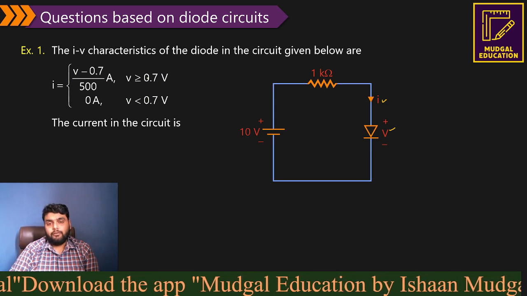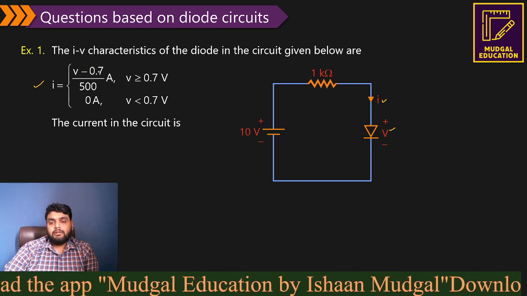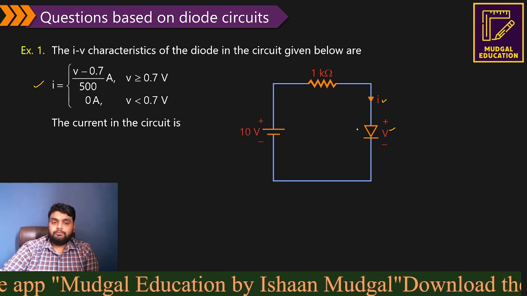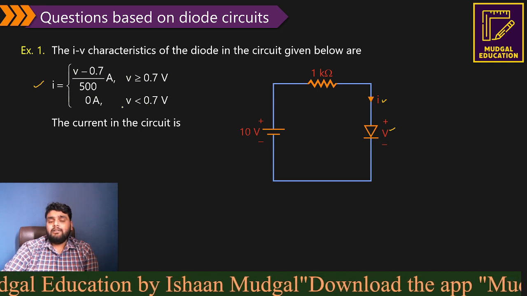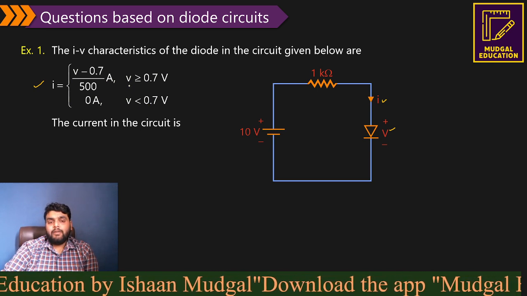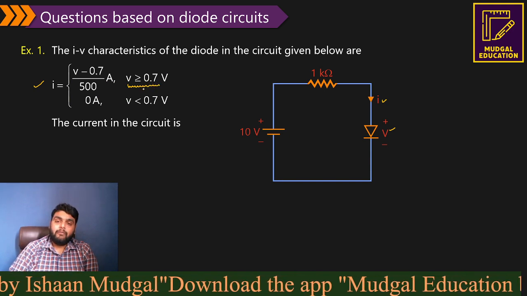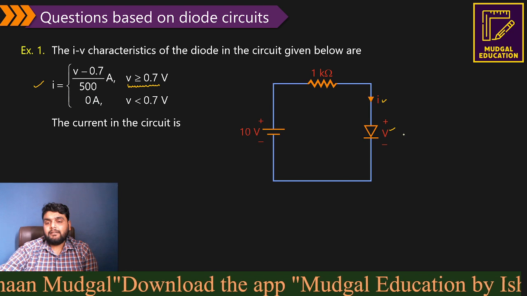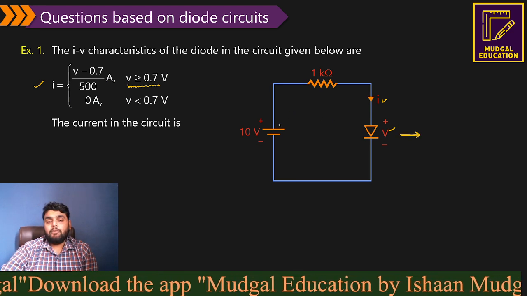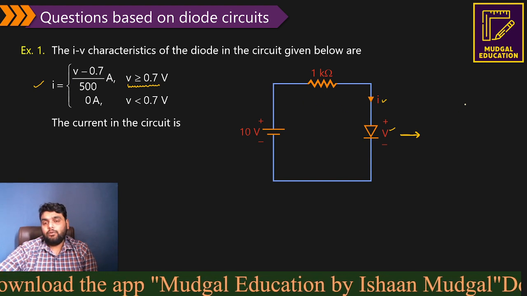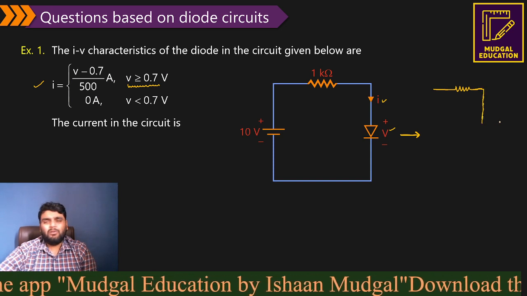Now understand this carefully. They have said that this is the current and voltage relation when the diode is on, obviously V greater than 0.7, and when the diode is off, then obviously it is 0 ampere. Now when they say V is greater than or equal to 0.7, the diode is on. One point you need to understand here is that this diode is actually forward biased. Why? Because the 10 volt is connected across the anode. So since the diode is forward biased, I can take the diode as on. There is no need to take an assumption.